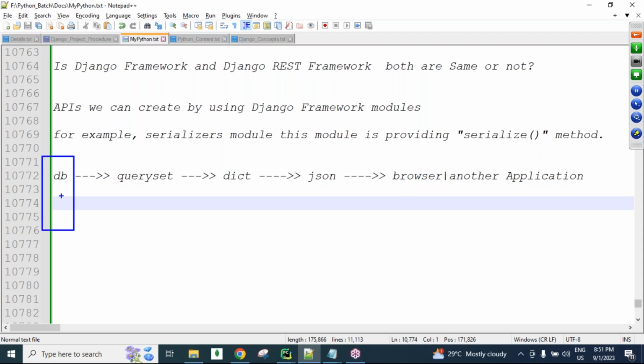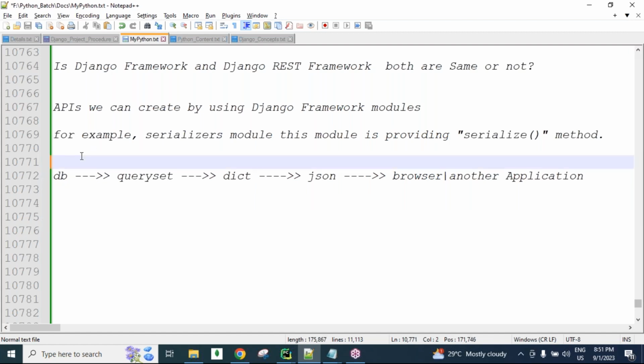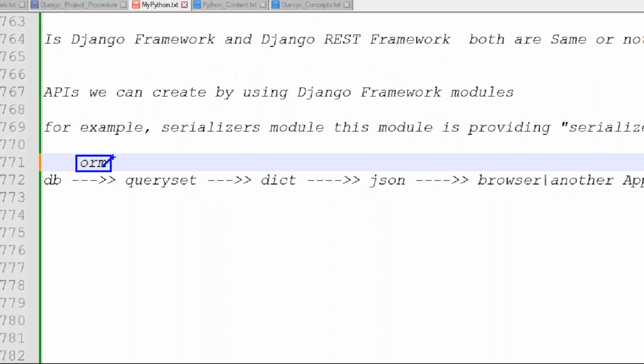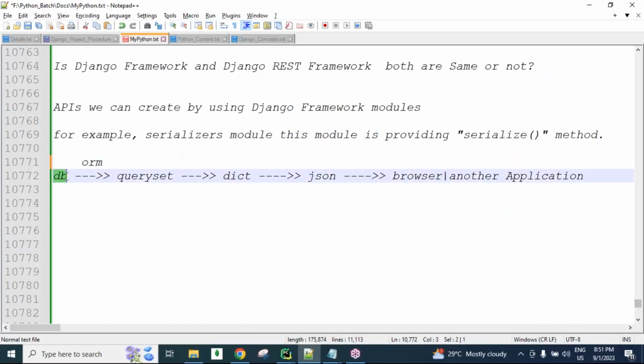So if the database has any data, by writing ORM queries, object relational mapping queries, in Django, we access the data from the database and store it in one variable called a query set. This query set object data we need to convert into a dictionary, and then convert into JSON. Now this JSON data we can send to the browser or to another application.